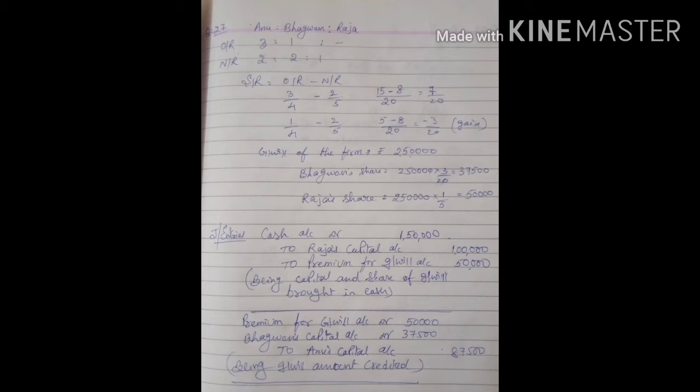And this premium for goodwill is to be given only to Anu, because she is sacrificing entirely to Raja. Moreover, Bhagwan is also gaining. Therefore, to that extent 37,500 is being transferred from his account to Anu's capital account. Here, one of the existing partners is also gaining. Therefore, he will contribute goodwill to that extent to the sacrificing partner. Here, the new profit sharing ratio is also given in the problem.